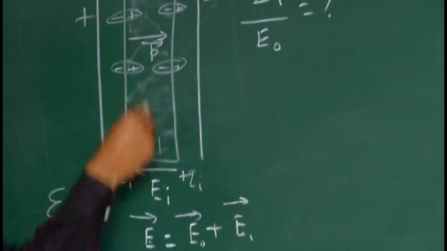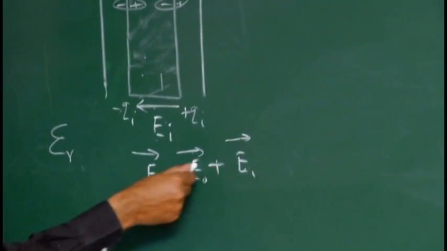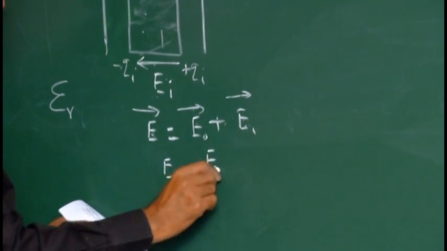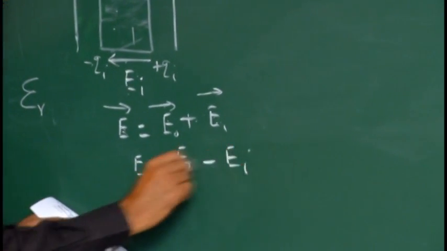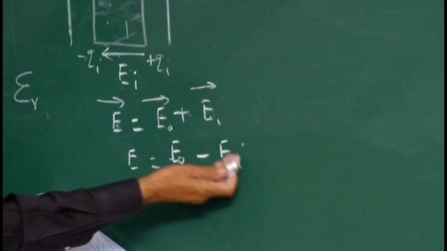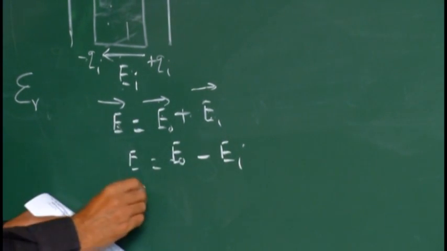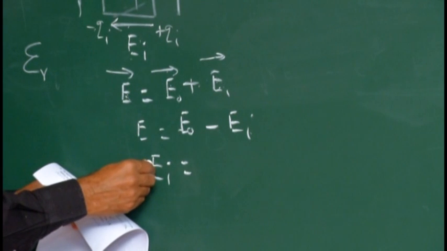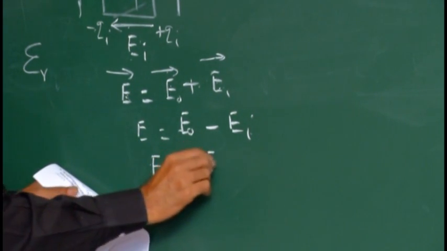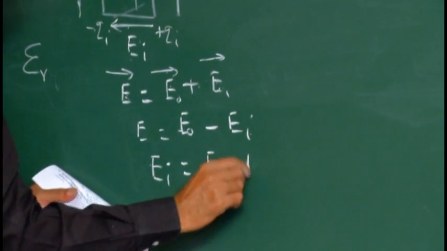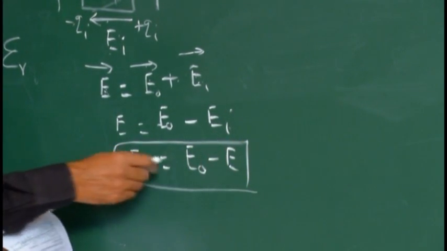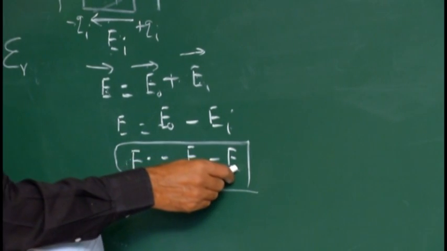Since E naught and EI are in opposite direction, we have to put minus. So E is equal to E naught minus EI. Therefore, bring this minus E naught to the left side, EI comes to this side as plus, E naught stays there, and E going to the other side becomes minus E. So what is the induced electric field? EI is equal to E naught minus E.